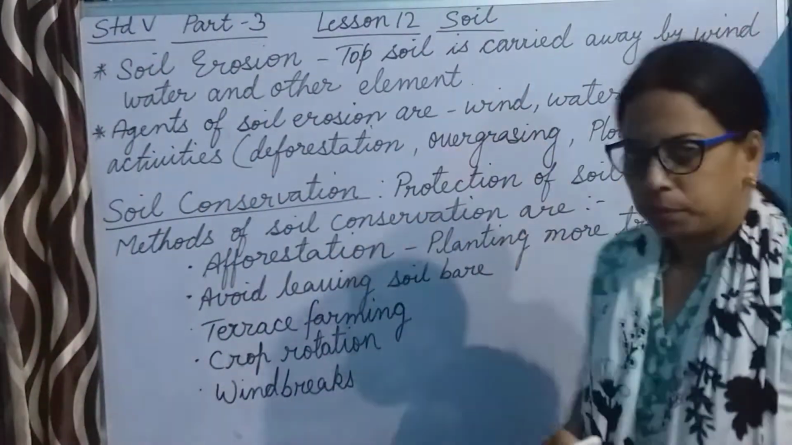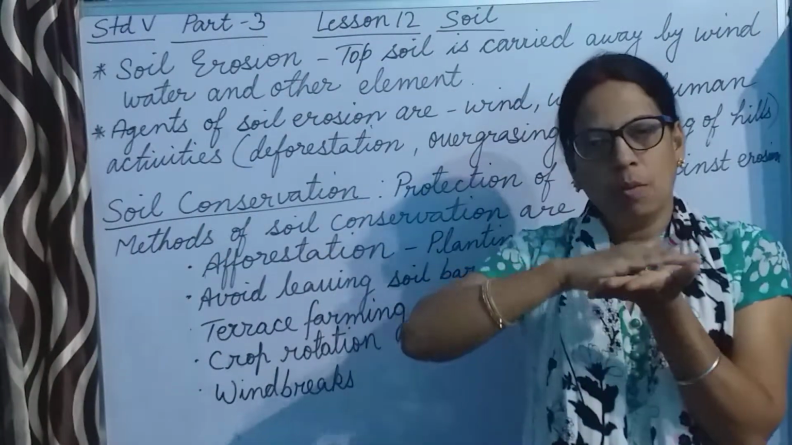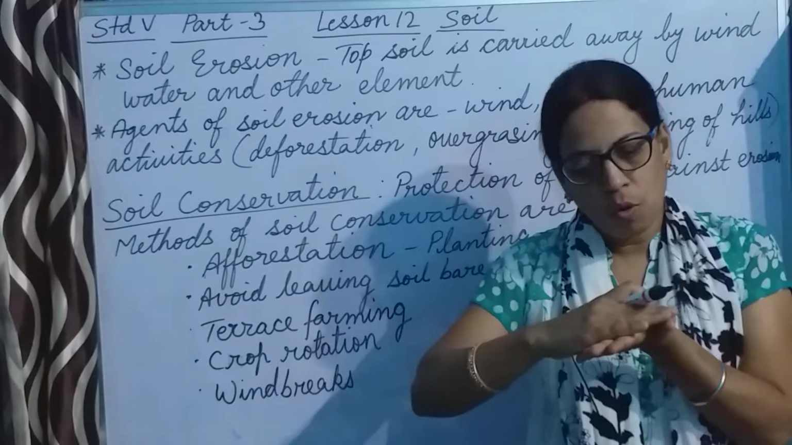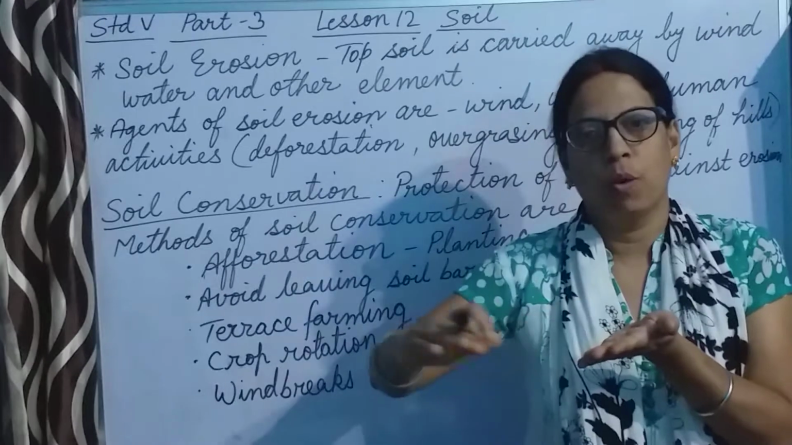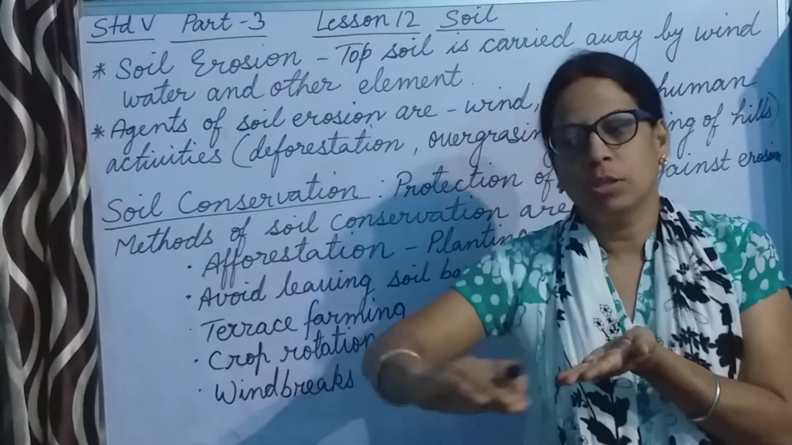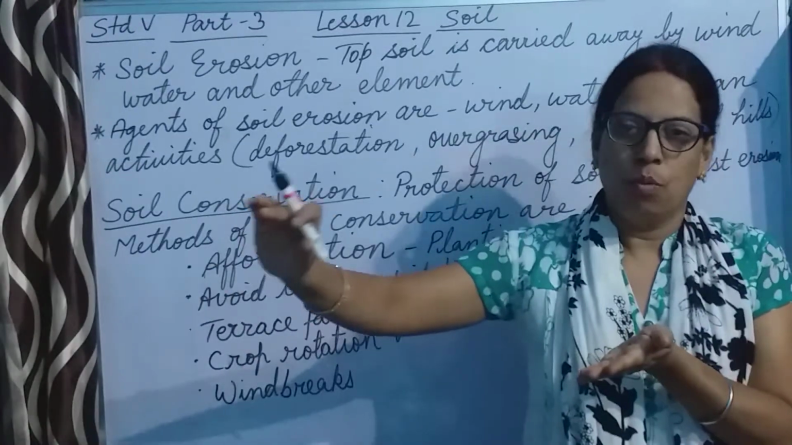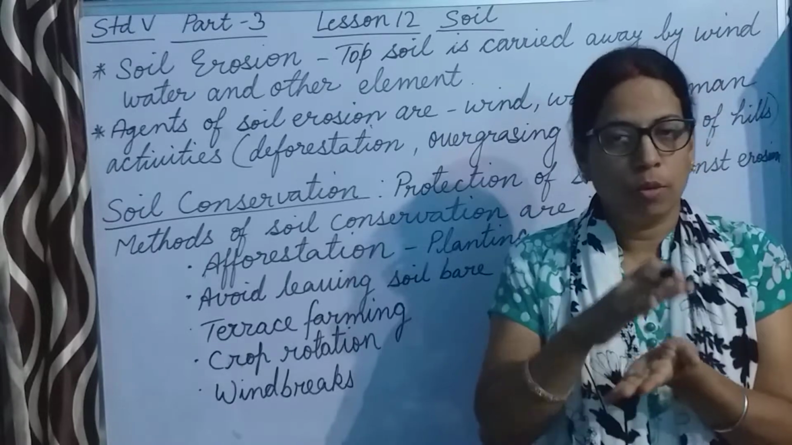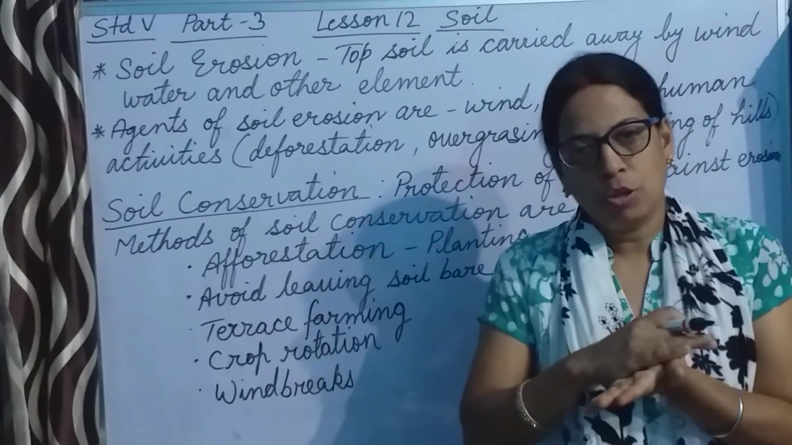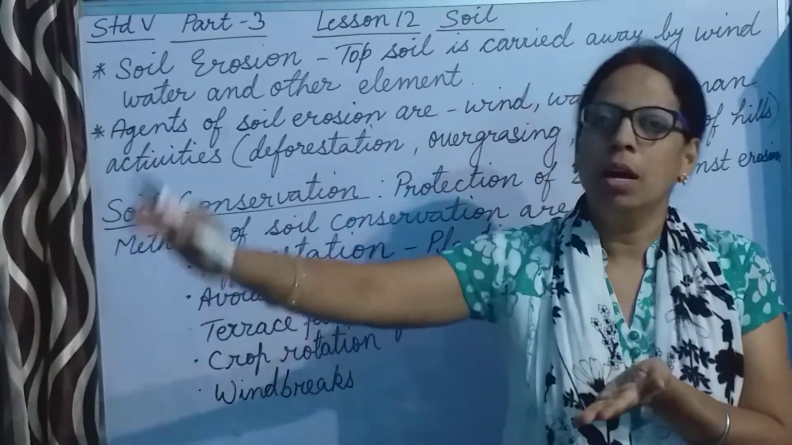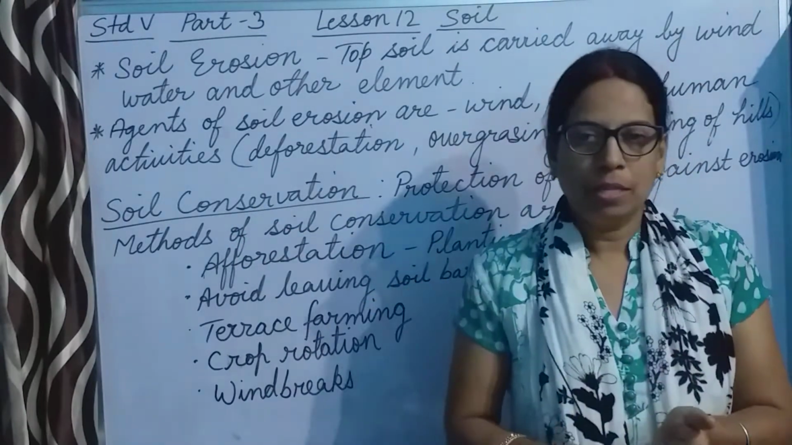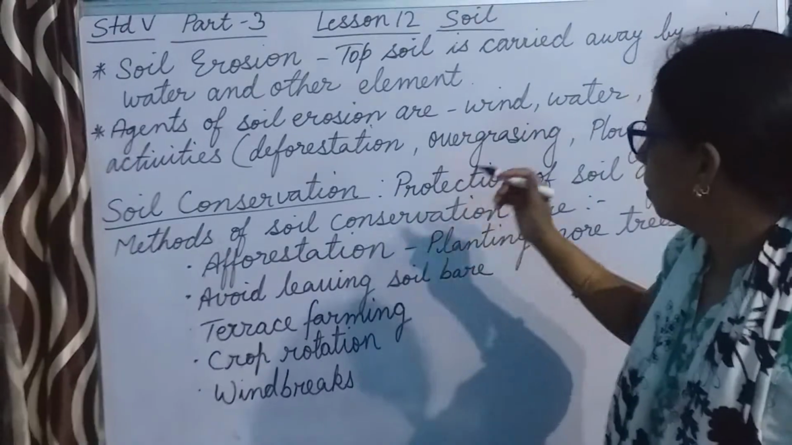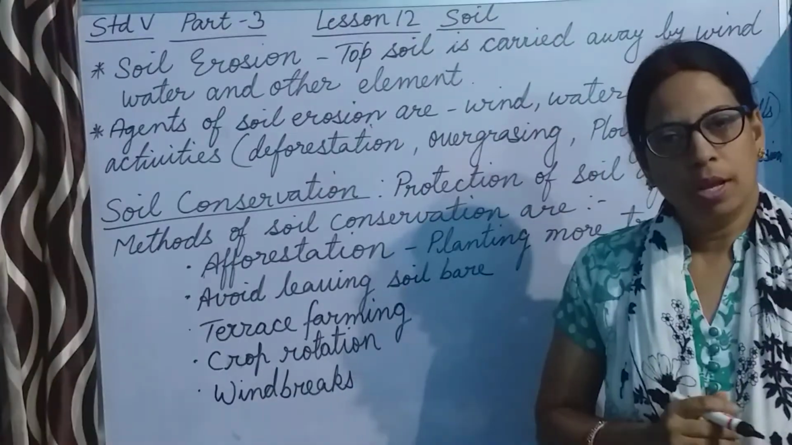Now water. Suppose water is flowing very fast from a certain area. With that fast flowing water, the top layer of soil will also be carried away. That means whatever fertility was there in that place, that top layer of soil is carried away with the water, so that place remains infertile. So this is how water causes soil erosion.